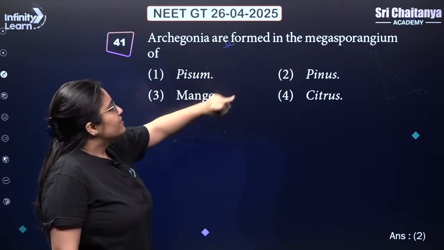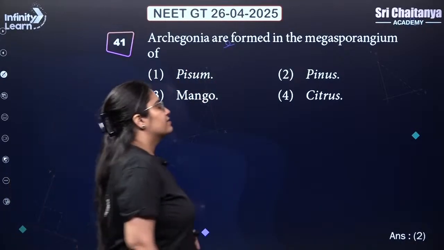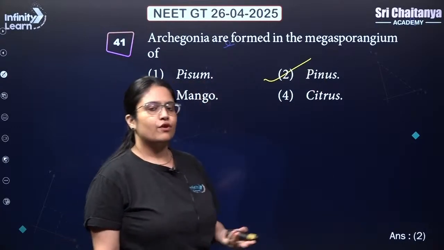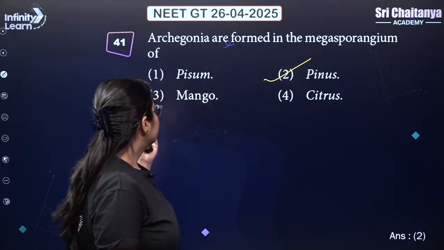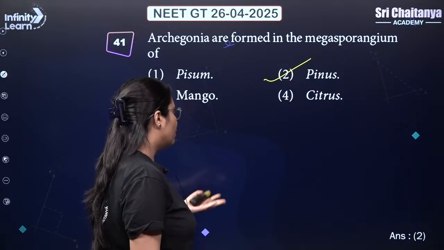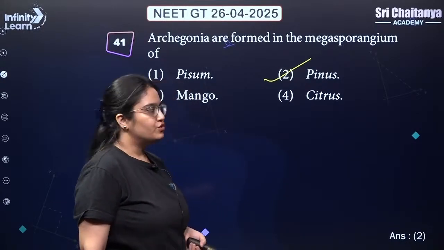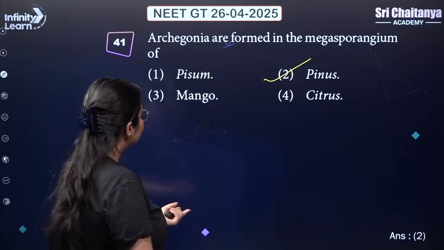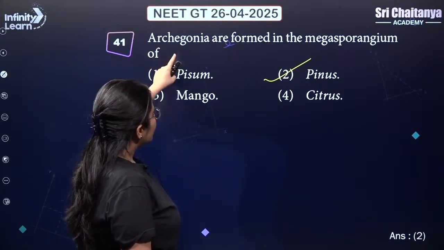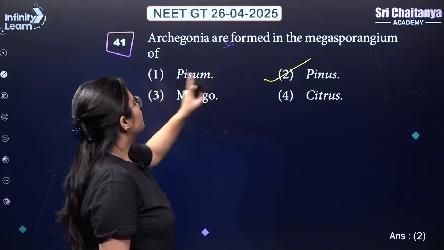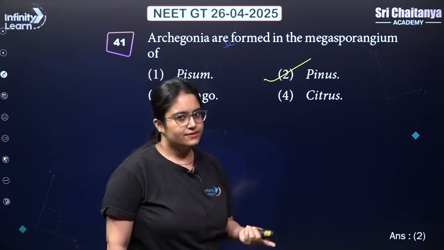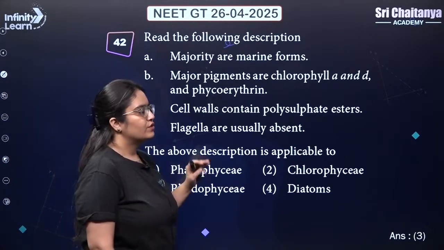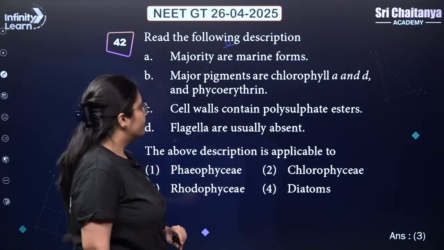Archegonia, very interesting from your plant kingdom chapter, gymnosperms. Archegonia are formed in the megasporangium of, answer is 2, Pinus. Only Pinus is the example here from gymnosperm. Pisum sativum, that is your pea, mango, citrus, all are angiosperms. Only Pinus is the one that belongs to gymnosperm. And in gymnosperms, archegonia are formed in the megasporangium. Right? Simple. Next.